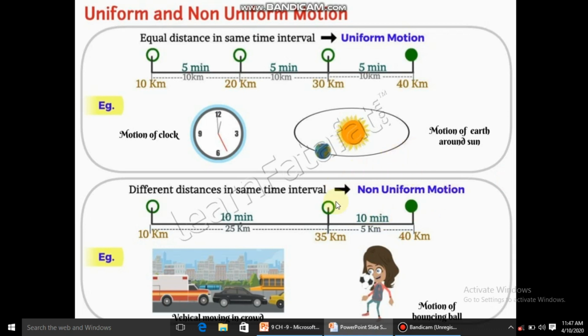For example, if an object travels 25 kilometer in 10 minutes, maybe, and it takes 10 minutes to cover the next 5 kilometer, means time interval तो same है but distance क्या है वो differ, उसने travel किया. That type of motion is called as non-uniform motion. For example, moving vehicles in a crowded traffic and motion of a bouncing ball.